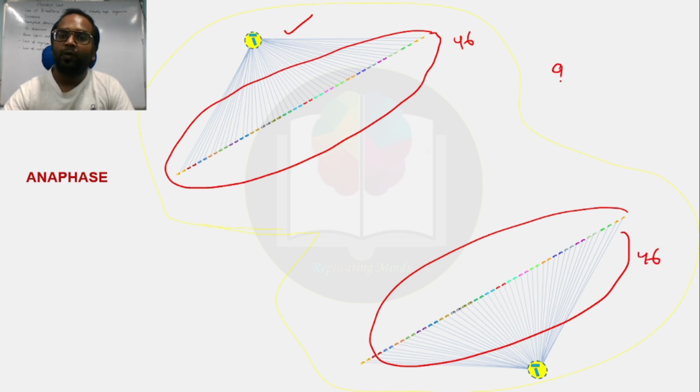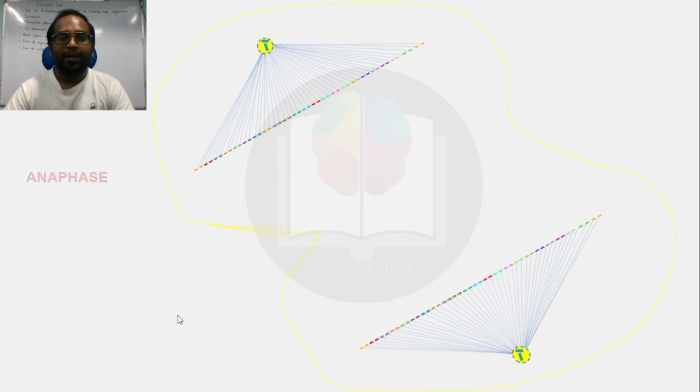So there are a total of 92 chromatids present in this cell. The content is equal to 92 and the number is also equal to 92. So here the condition is 4n and 4c. Now after anaphase, telophase is the last stage, where the nuclear membrane starts reappearing. This is the nuclear membrane which starts reappearing, and the spindle disappears. You can see here that the mitotic spindles are disappearing slowly.